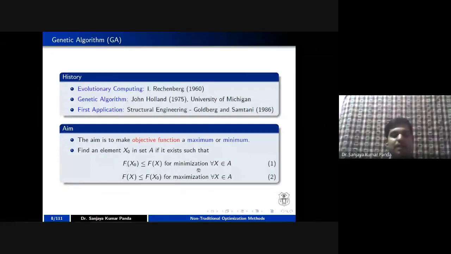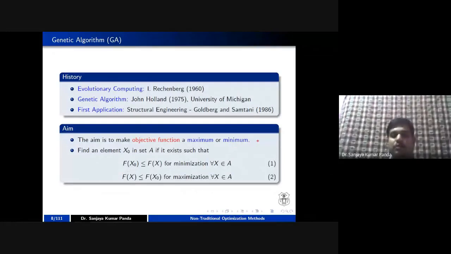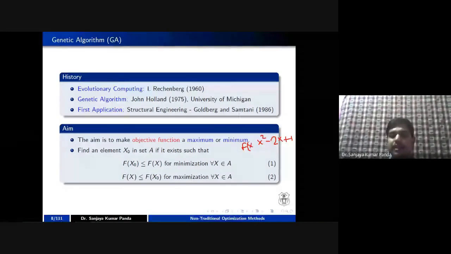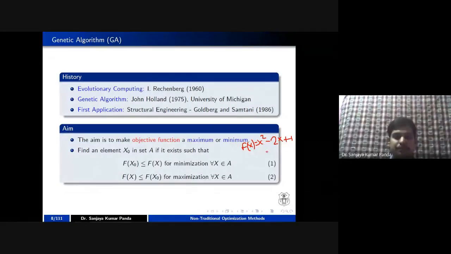For example, I can take a simple function, let's say x square minus 2x plus 1, as f of x. I can declare this function as a fitness function. This function takes input x, and based upon the input value of x, it is going to evaluate this expression.